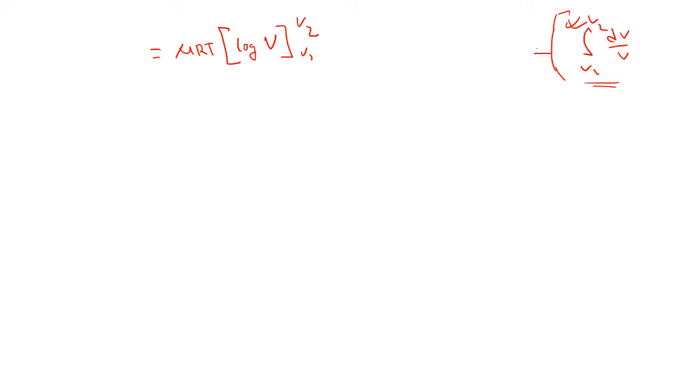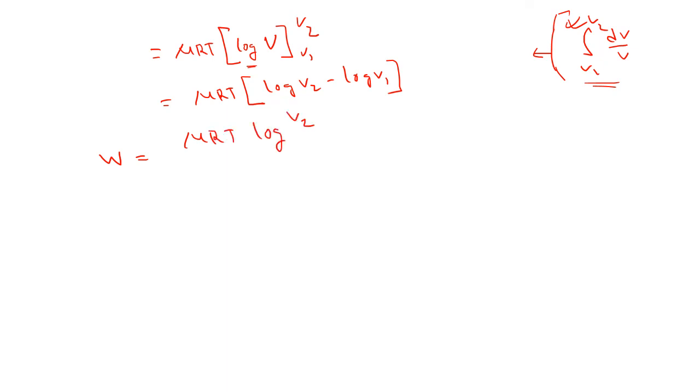Using this formula we get this term. Now in the next line we can write mu RT, log V2 minus log V1, so our W equals mu RT log V2 by V1. Okay, so this is our formula for work done in isothermal process.